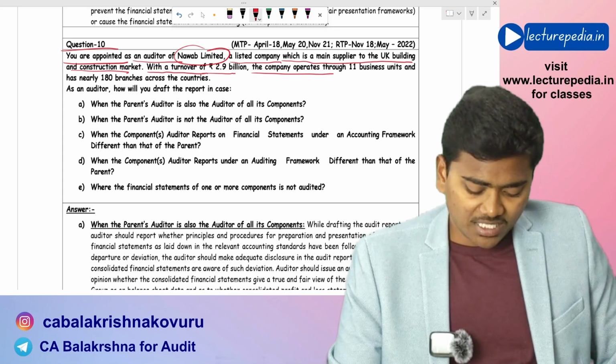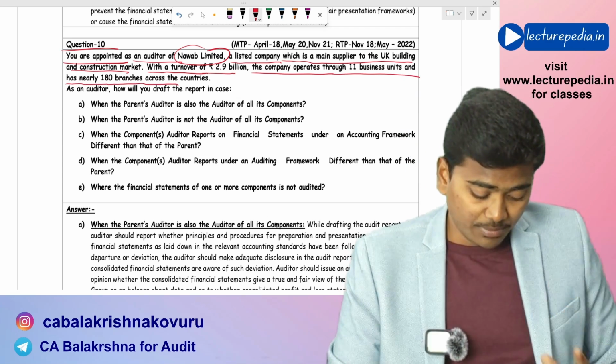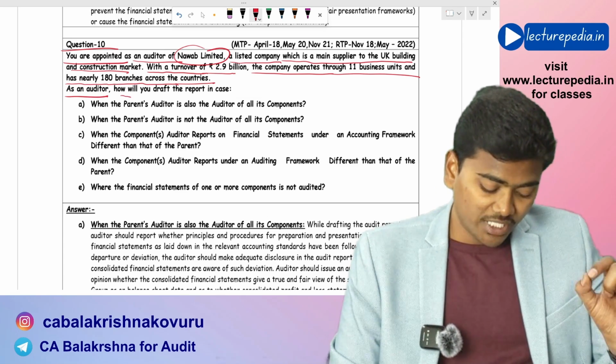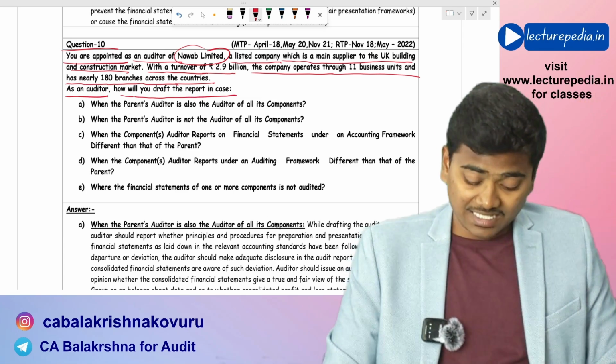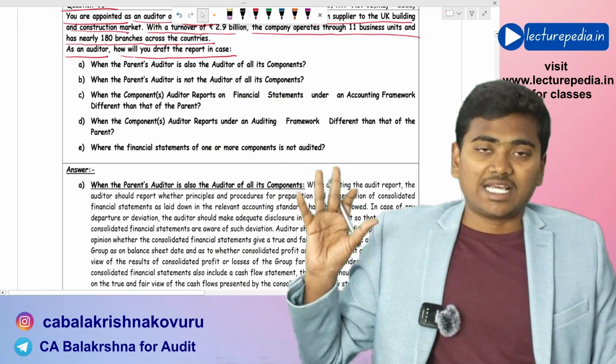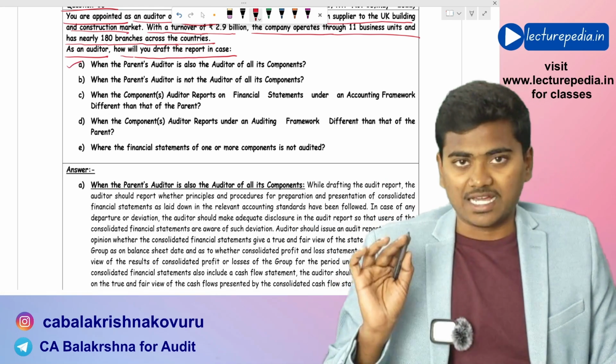The company operates through 11 business units and has nearly 180 branches across the countries. As an auditor, how will you draft the audit report in case there are 5 scenarios that have been given? You need to give your answer for each of these scenarios.